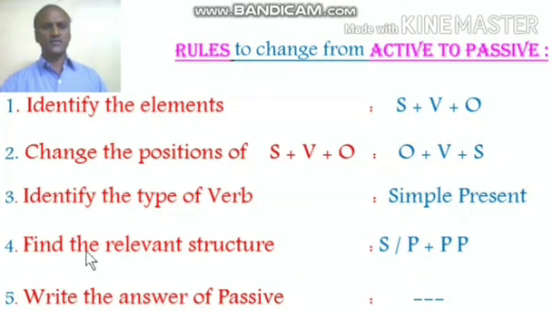Next, fourth rule says find the relevant structure. Structure means design. How to change the verb from active to passive. If it is simple present, then we need to have the structure singular plural plus past participle. So first do all these 4 steps, then write the answer in the passive form. So this is what you have to follow when you are changing from active to passive.